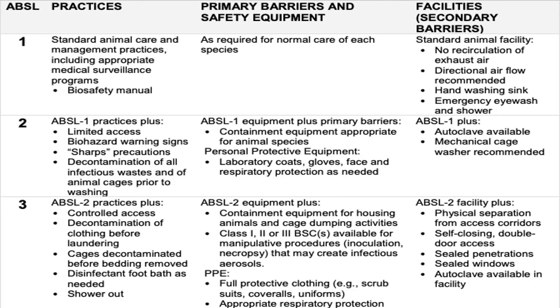Talking about the animal biosafety levels, here again, in the case of ABSL 1, the practices include standard animal care and management with appropriate medical surveillance programs, along with the use of a biosafety manual or establishment of a standard operating procedure on how to handle the animals.